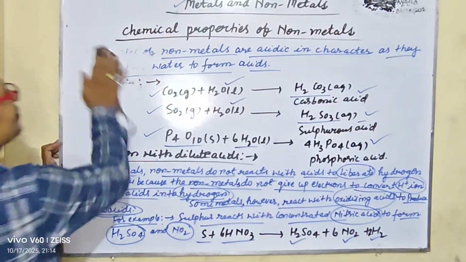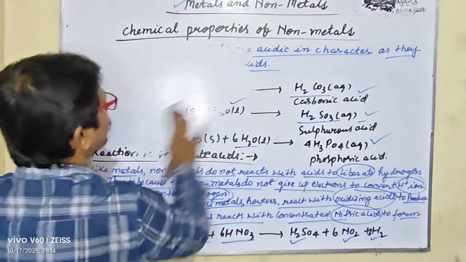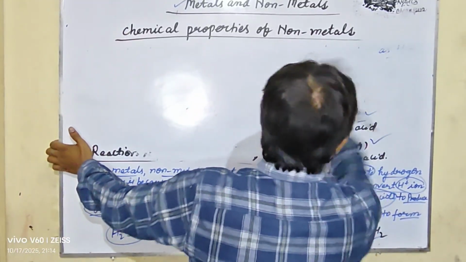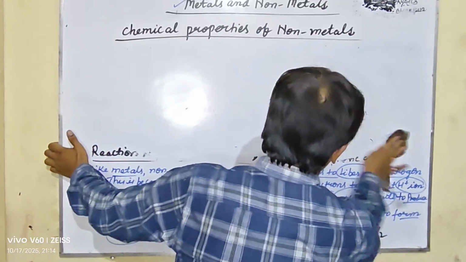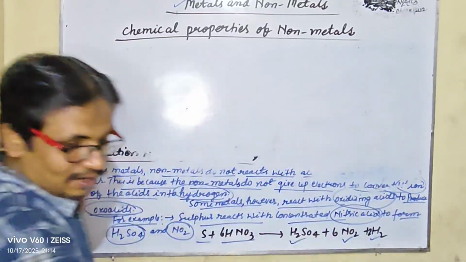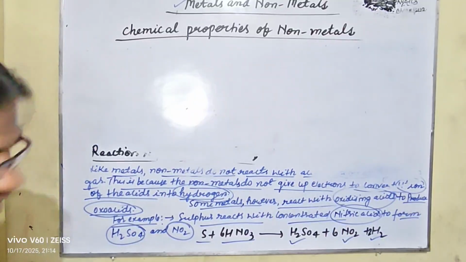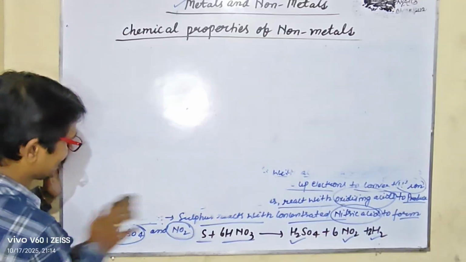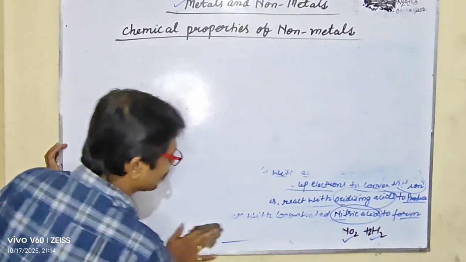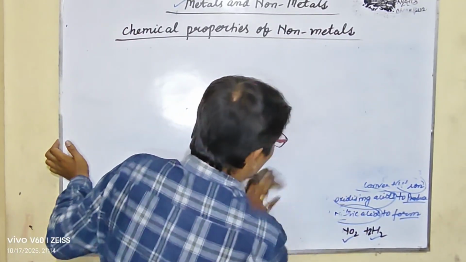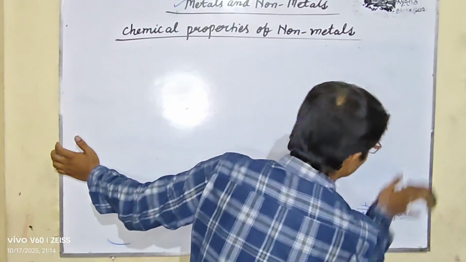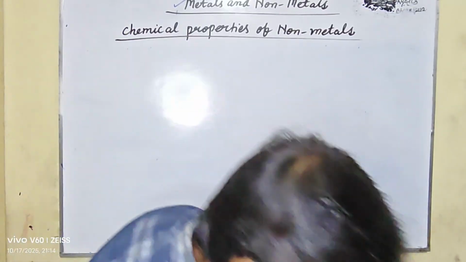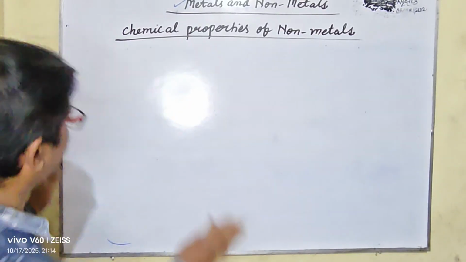Let's now discuss the reaction of chlorine. So my dear student, it is quite clear about the three reactions. First is the electronegative character. Second is the reaction with oxygen. Third is the reaction with dilute acid. The fourth number is the reaction with chlorine. How does the non-metal react with chlorine? And chlorine is a gas. We should learn it properly.